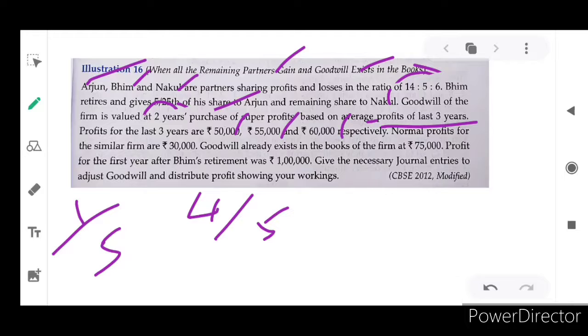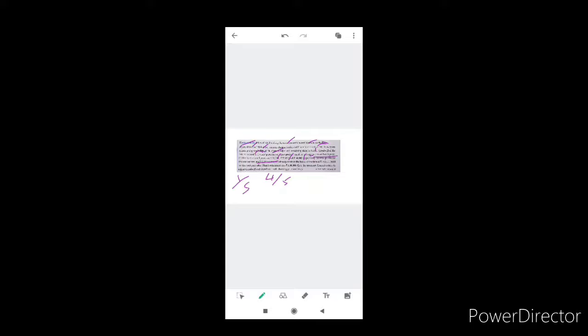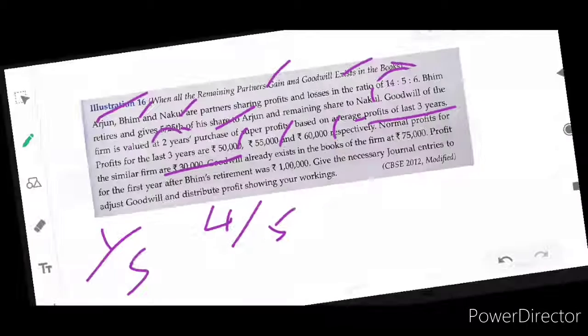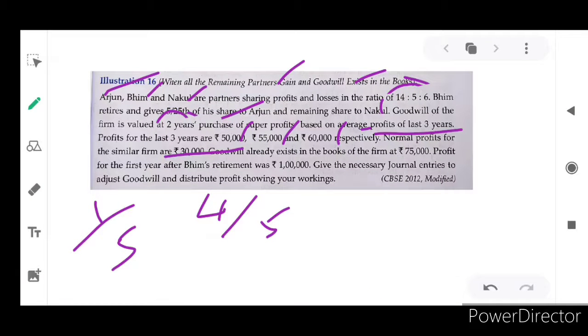We have to calculate average profit, then multiplied by 2; super profit we will come to know, as average profit minus normal profit. Normal profit of the similar firm is 30,000. So we have to execute our formulas to calculate average profit and super profit, isn't it? Then only we can come to know what is the real amount of goodwill to give to Bhim.